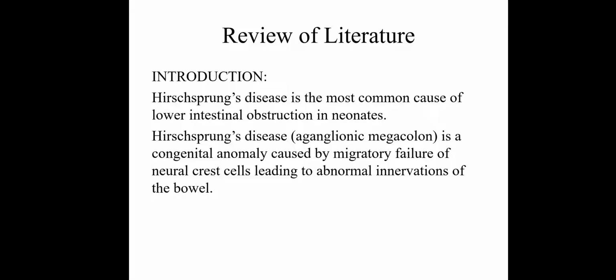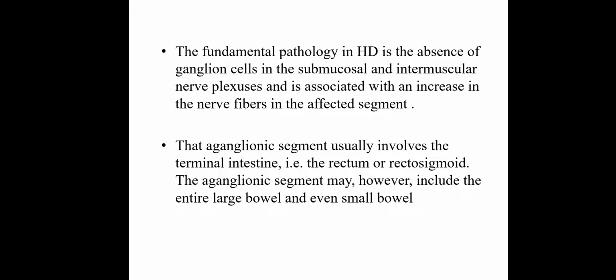Introduction. Hirschsprung disease is the most common cause of lower intestinal obstruction in neonates. Hirschsprung's disease is a congenital anomaly, aganglionic megacolon, caused by migratory failure of the neural crest cells, leading to abnormal innervation of the bowel. The fundamental pathology in Hirschsprung disease is the absence of ganglion cells in the submucosal and intermuscular nerve plexus, associated with an increase in nerve fibers in the affected segment.